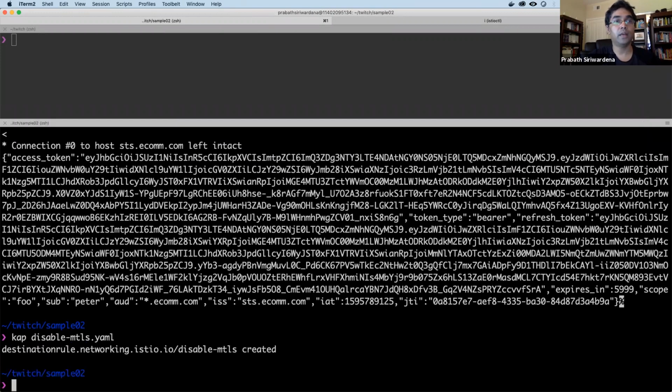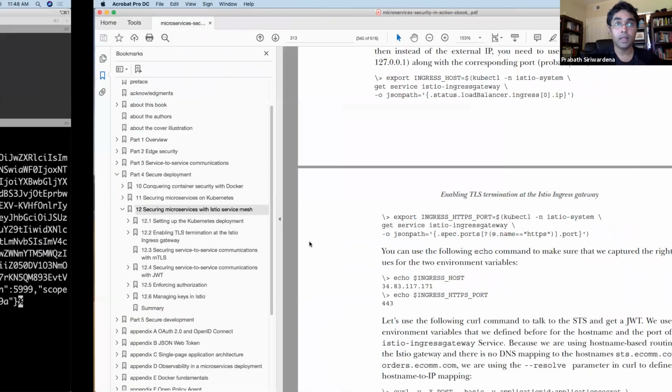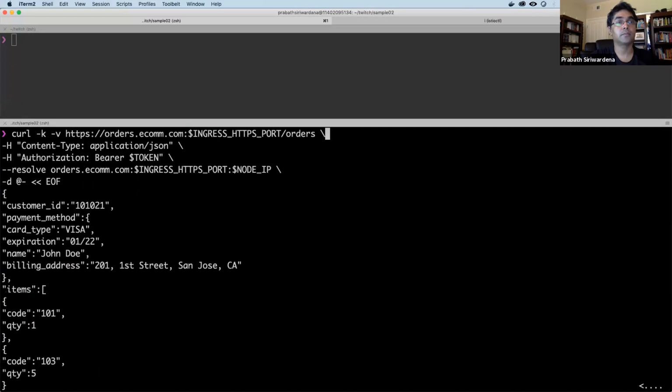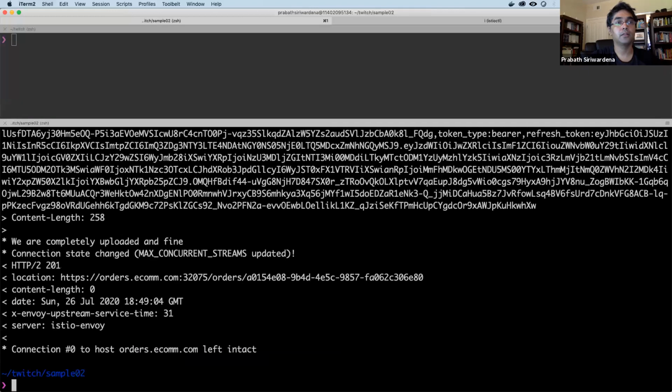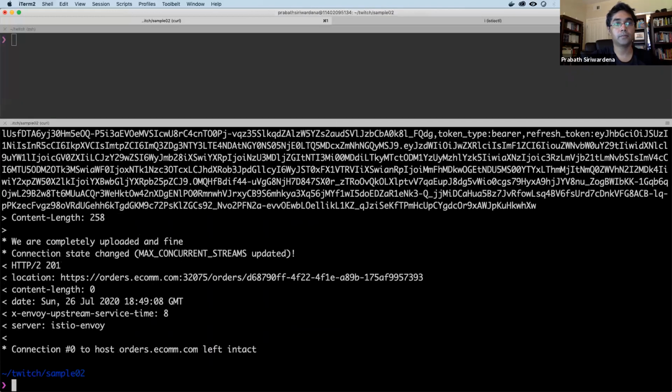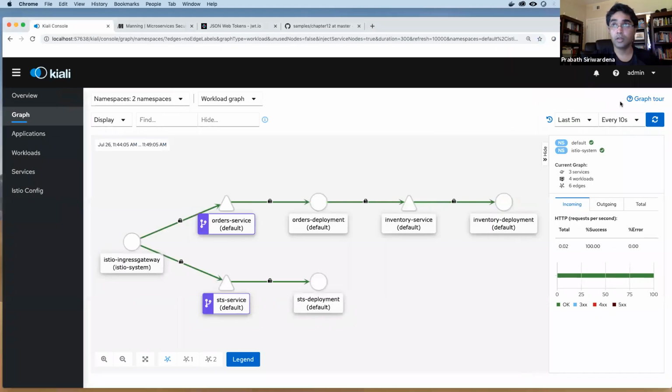Okay, so now we have applied this policy, and let's try to invoke the order processing microservice again. Let's do a few requests. Now let's refresh this one. Let's pick 1 minute.